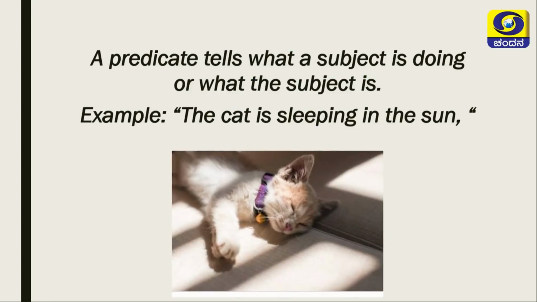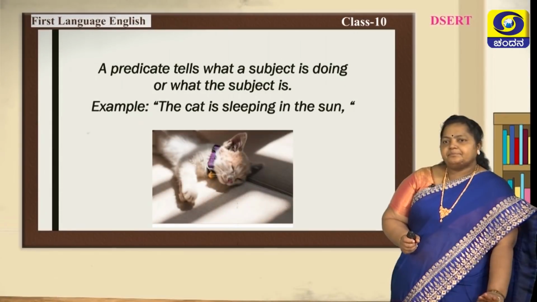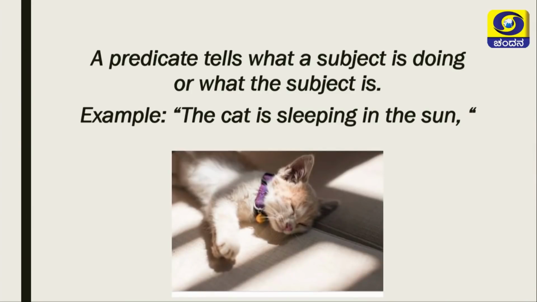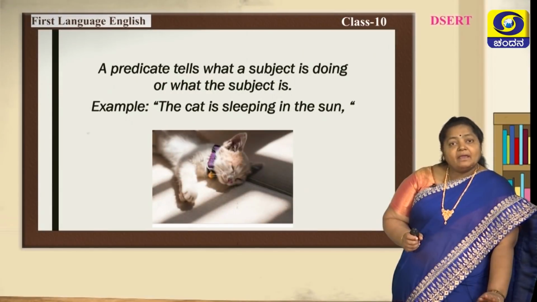A predicate. A predicate tells what a subject is doing or what the subject is. Example, the cat is sleeping in the sun. So, the cat is a subject here, sleeping is a verb or it is a predicate. So, the cat is sleeping in the sun.